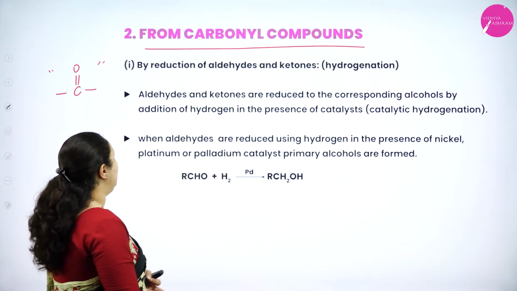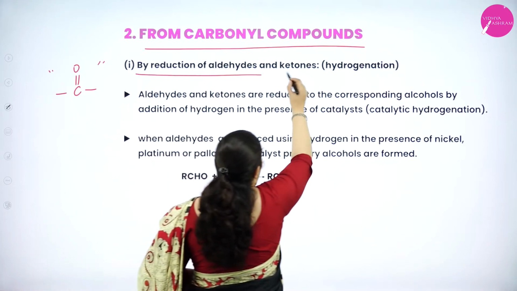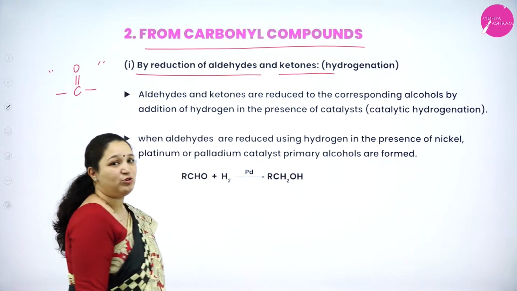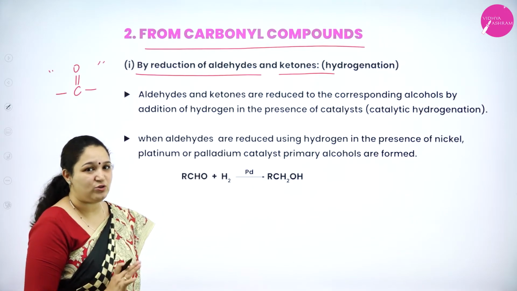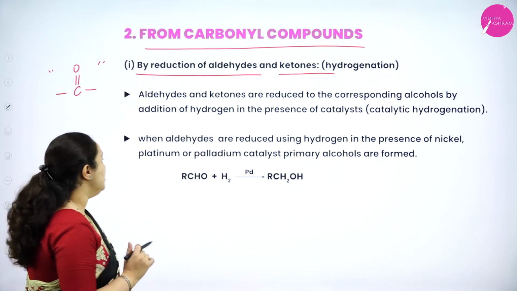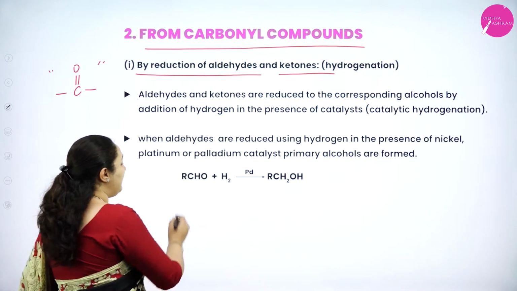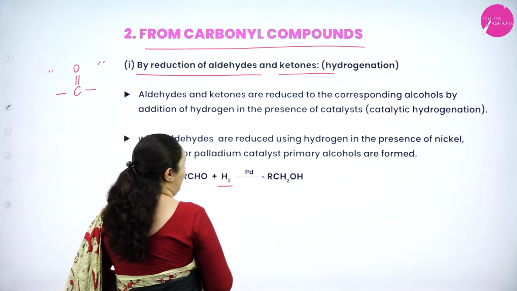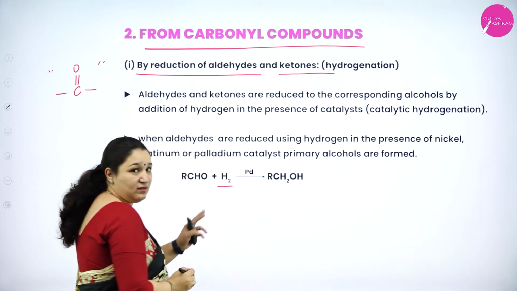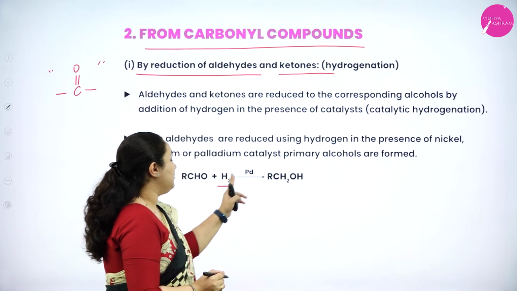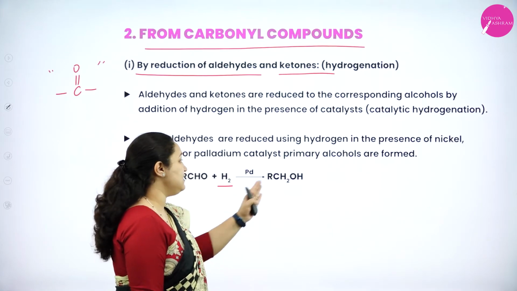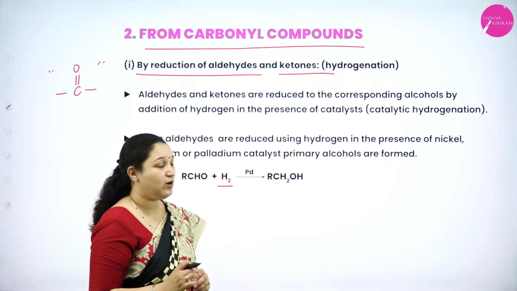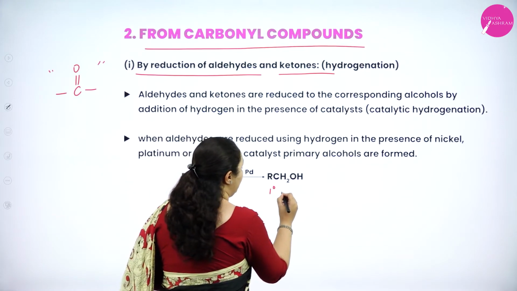So first we will learn by reduction of aldehydes and ketones, that is hydrogenation reaction. Hydrogenation reaction means addition of hydrogen. Okay. So first, if I take an aldehyde, in the presence of hydrogen, with platinum, palladium or nickel as the catalyst, we will get alcohol, and we are always getting primary alcohol here.